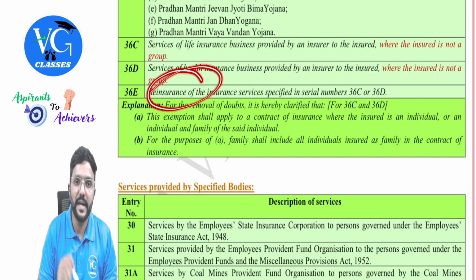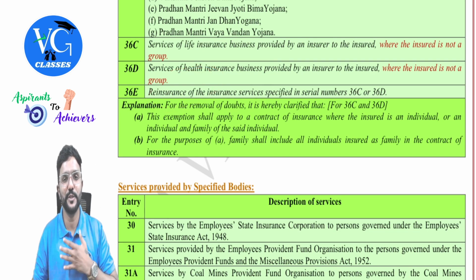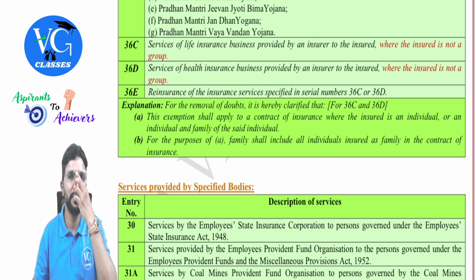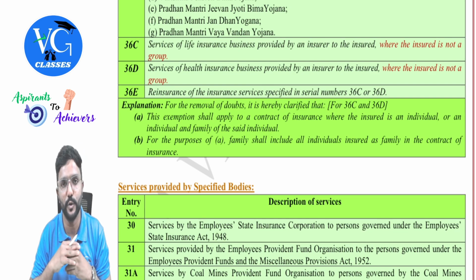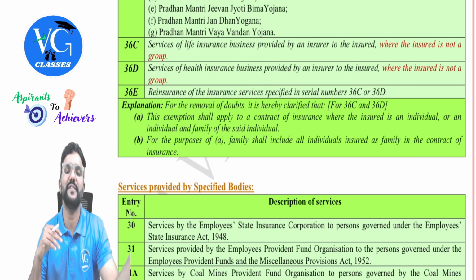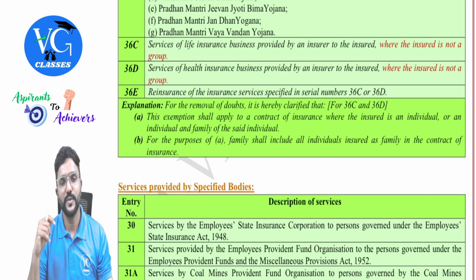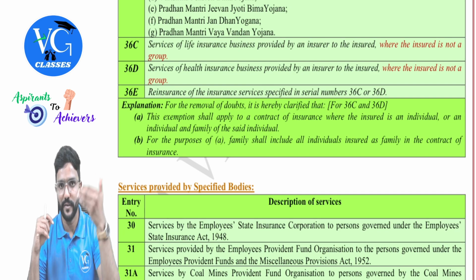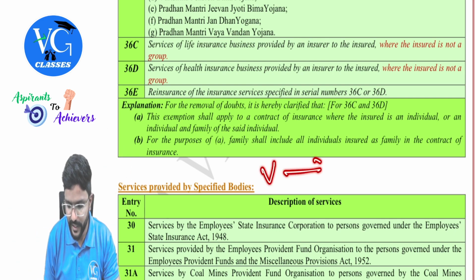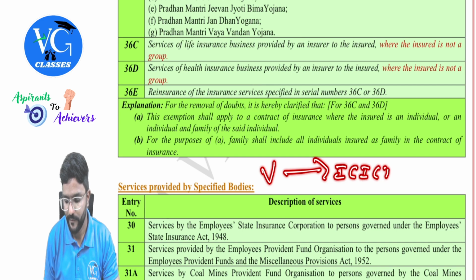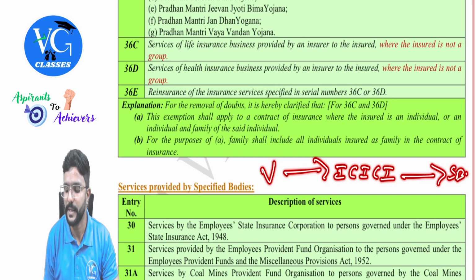So, what if these policies are reinsured? For example, I have taken a life insurance policy in my name for 10 crore. The insurance company thought, huge risk is there. What if anything happens to Vikas? Then we will end up paying 10 crore. So, they reinsured this policy with another insurance company. Let me give a simple example. Assume Vikas took an insurance policy with ICICI for 10 crore. ICICI thought it is a huge risk, so they reinsured with SBI.